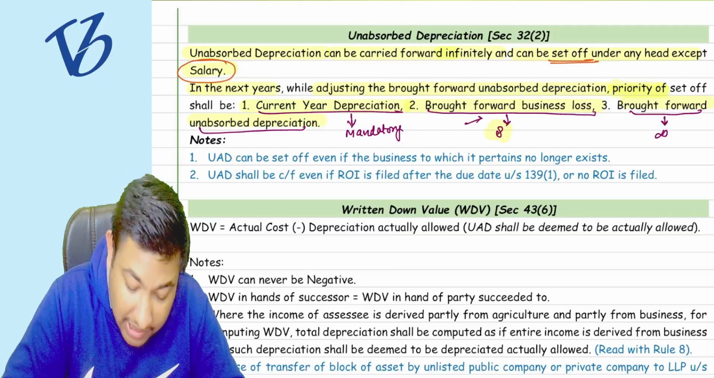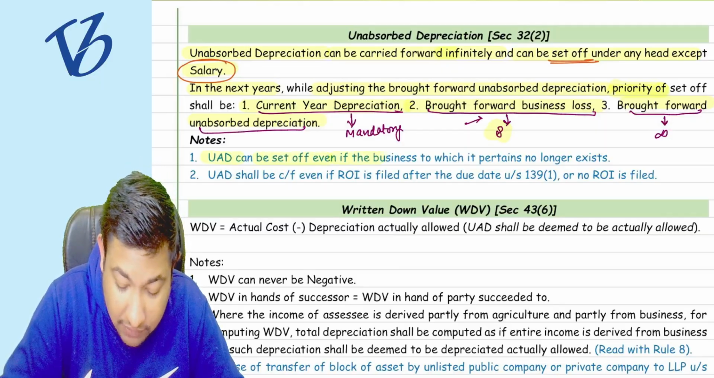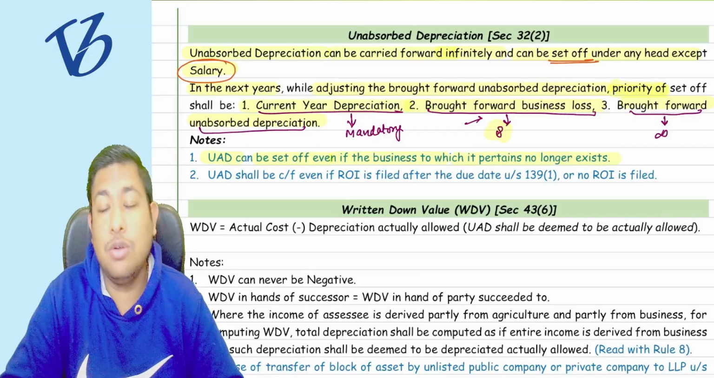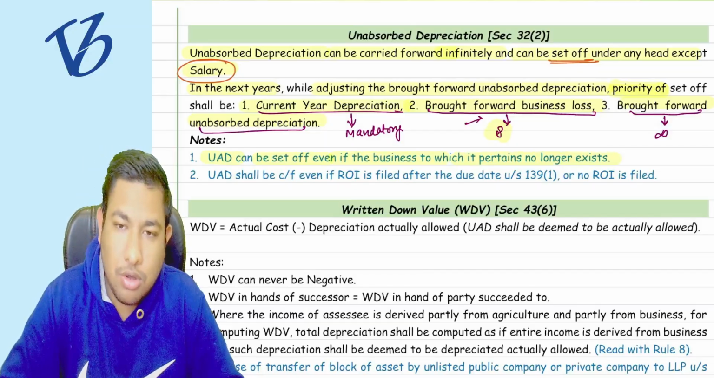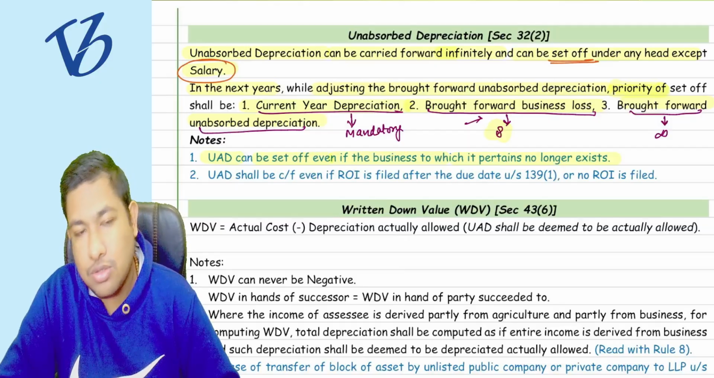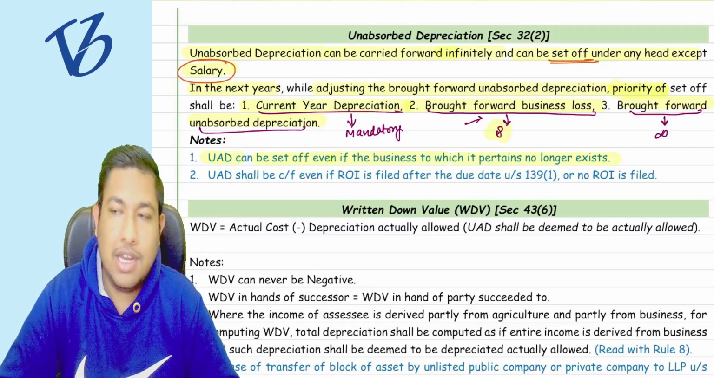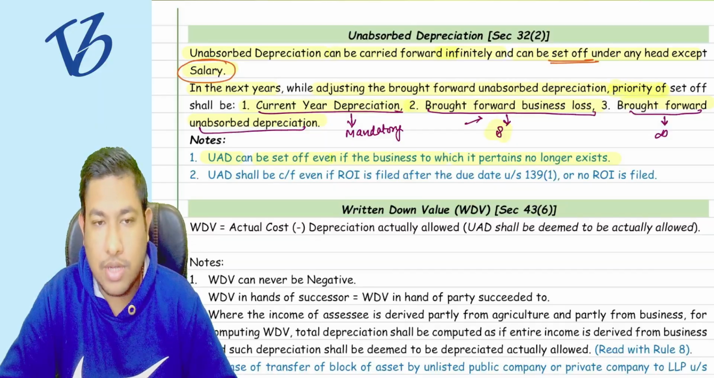Clear? No. Unabsorbed depreciation can be set off even if the business to which it pertains no longer exists. If the business no longer exists, then you can also take the deduction of the unabsorbed depreciation. You can file the return and you can take the deduction.